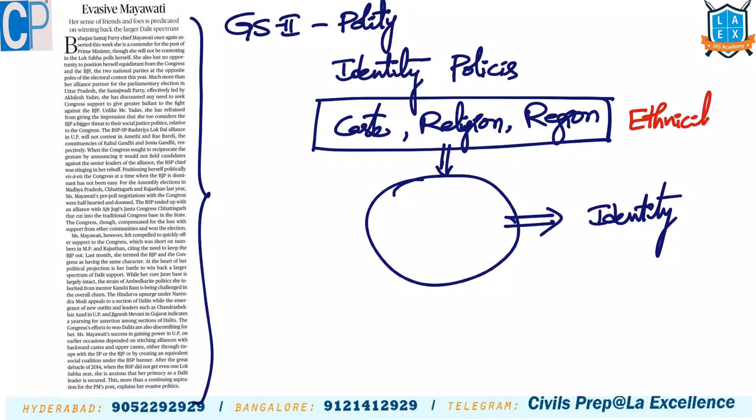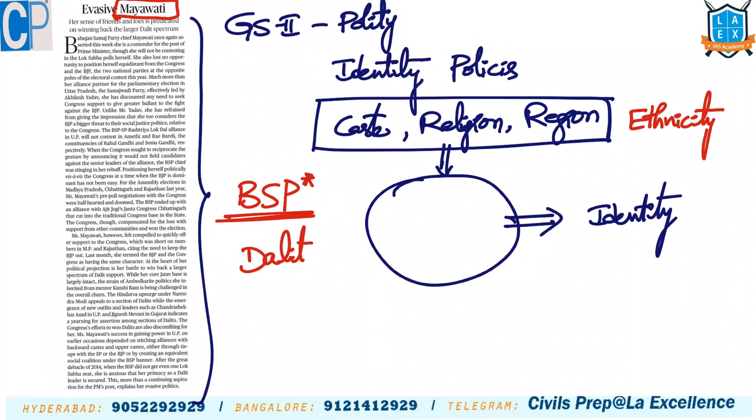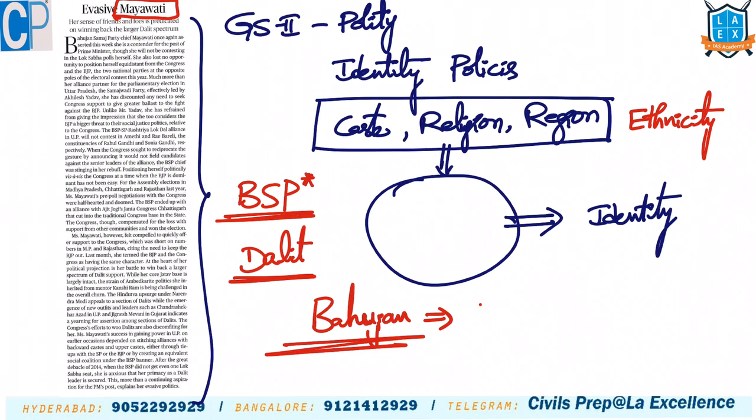If we see here, Mayawati's party, BSP, Bahujan Samaj Party. BSP is based on some identity. Generally, we attribute it to a Dalit based party. But the word Bahujan is a very comprehensive word. Bahu means multiple people. Here, these are backward classes. Bahujan party is for backward classes, and backward classes are defined very widely.